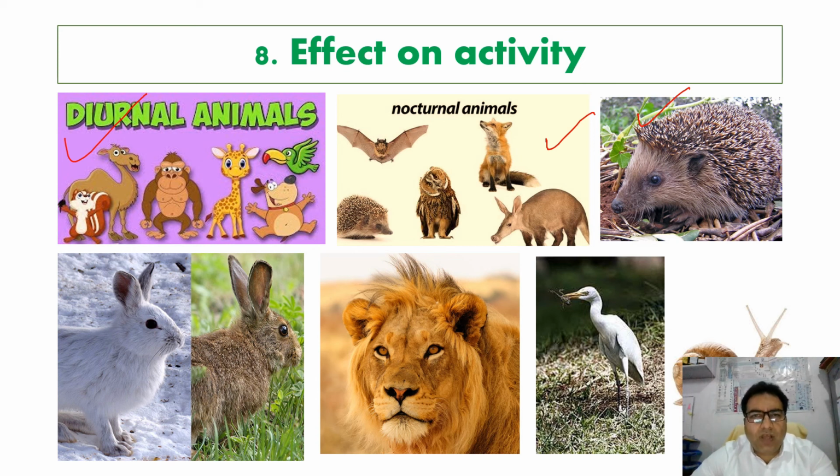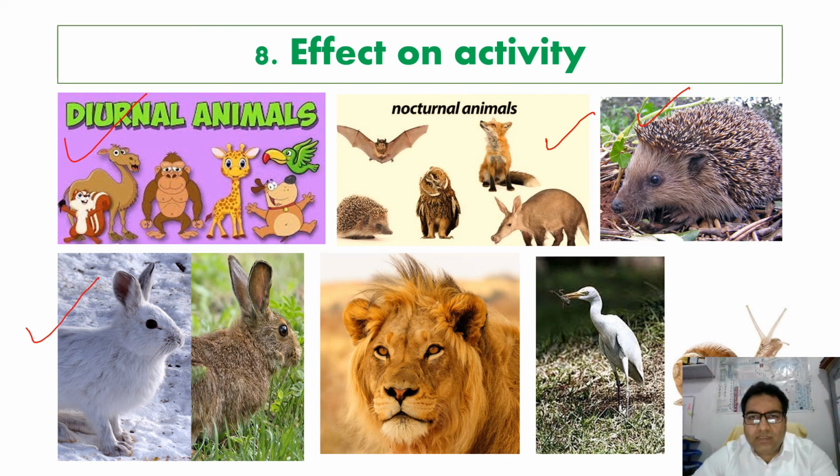We have the auroral animals as well, that is the animals which remain active at dawn, the early morning hours or the early hours of the day. We have the example of the babalcus. Then we have the animals we call vesperal, which remain active during the dusk, that is the late hours of the day. We have the example of the rabbit.